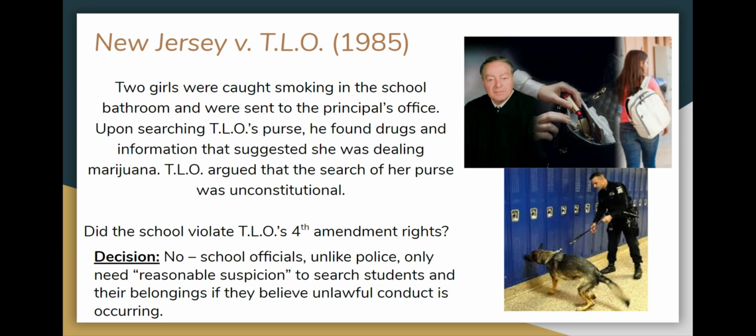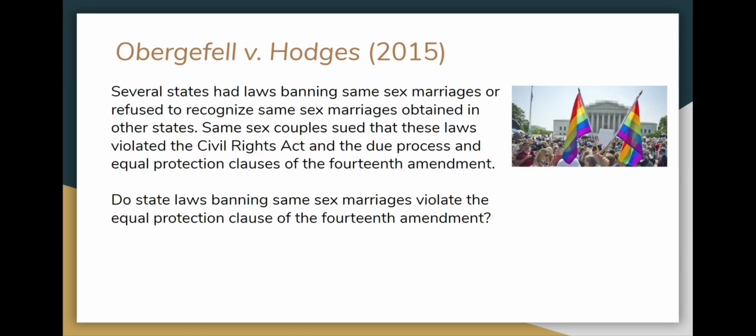So, on the one hand, we have a court case like Tinker versus Des Moines from earlier that said that students are allowed to have freedoms. They don't lose all their freedoms. They have freedom of speech. They can have political views, etc. But on the other hand, the school only needs reasonable suspicion to search students. So on some level, you have fewer rights as a student when you are in school. The school has a lot of power because it has an important interest in education. So anything threatening the educational process can be limited. And there are other court cases that show that as well.